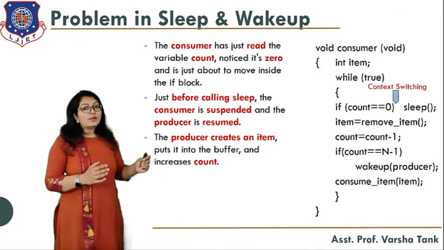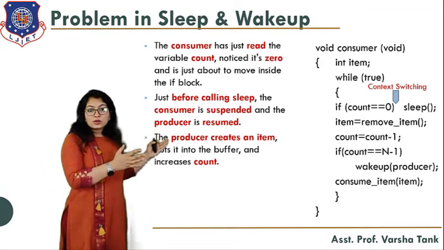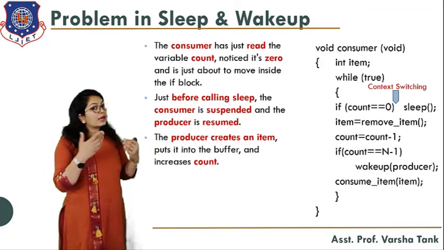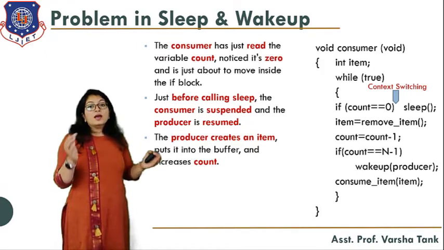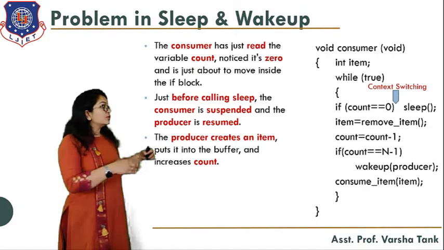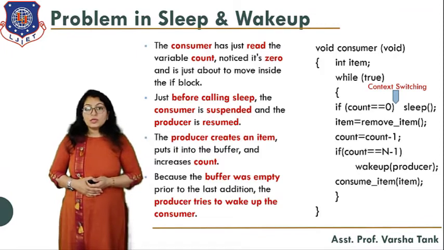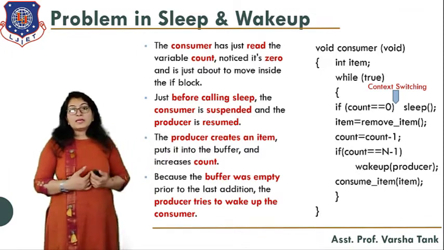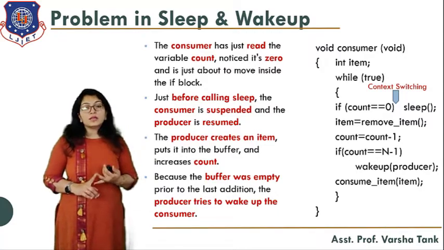Now the producer resumes and it creates the item, puts it into the buffer and increases the count. Because the buffer was empty prior to the last addition, the producer tries to wake up the consumer.